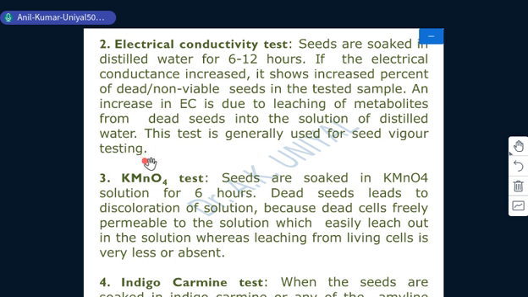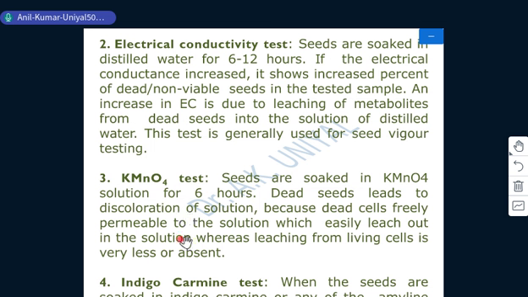Then the next viability test is the potassium permanganate test, where seeds are soaked in KMnO4 solution for 6 hours. In this case, dead seeds lead to a discolored solution, because dead cells are freely permeable and leach out into the solution, whereas leaching from living cells is very little or absent. In the case of viable seeds, the solution will remain in its original color.